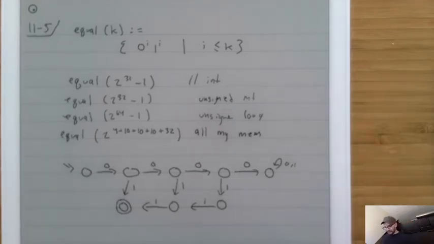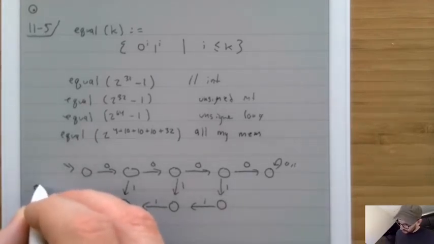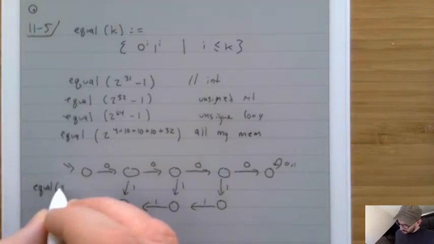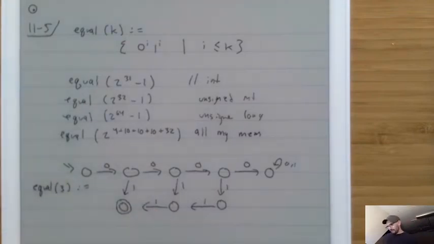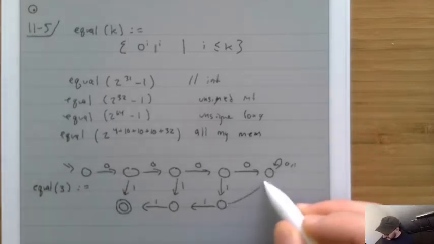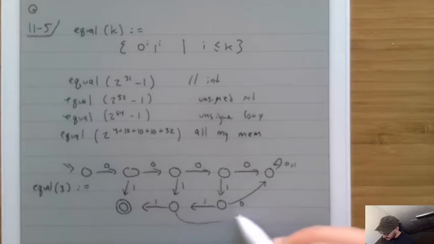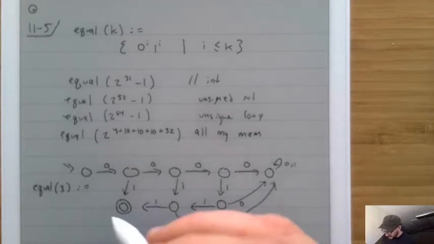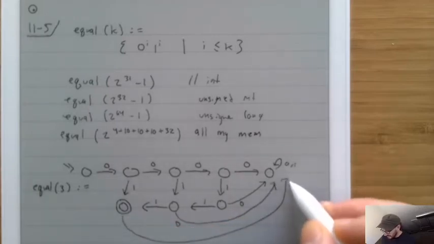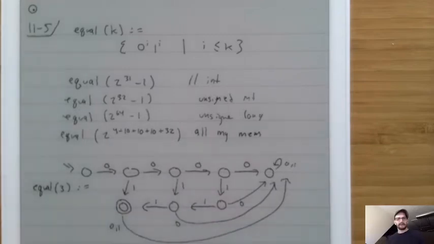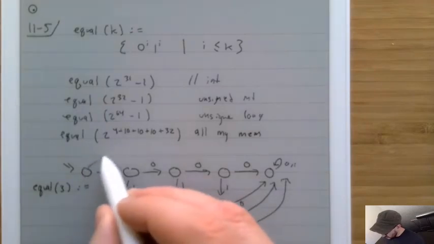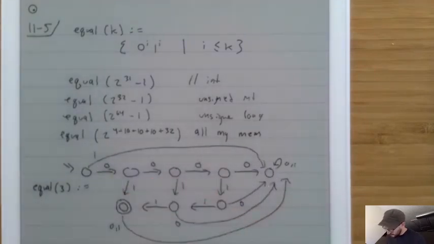Okay, so this machine right here is equal 3. And of course, if we saw a 0 there, or a 0 there, and then there's a 0 or a 1 there. And I guess we also have to say what happens if there's a 1 there. Okay, so this picture right here is the machine for equal 3.